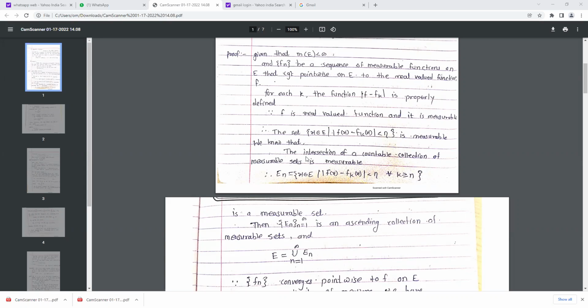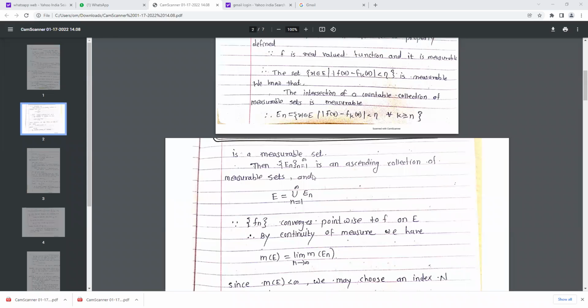Again, we know that the intersection of a countable collection of measurable sets is measurable. Therefore the intersection of all these sets is again measurable. That means we have the set En, written as x belongs to E such that mod of f of x minus fk of x is less than eta for all k greater than or equal to n. That is, there is some index n after which all the differences between f of x and fk of x, for all terms of that sequence, are less than eta, which is again a measurable set.